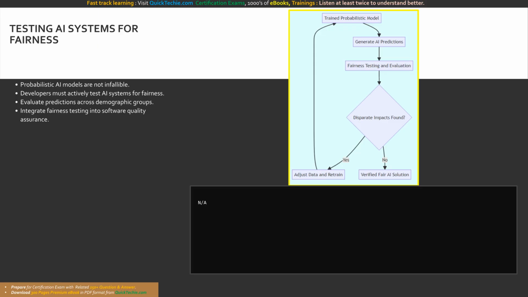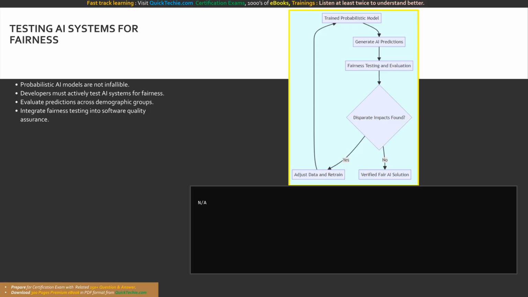Testing for fairness requires specific evaluation code. Developers utilize fairness metrics and evaluators to score the model's output. Your code might segment the test dataset by different demographic attributes and calculate the accuracy or error rate for each segment individually. If the code detects a significant variance in performance between segments, it indicates a fairness issue that requires immediate retraining or prompt adjustment.